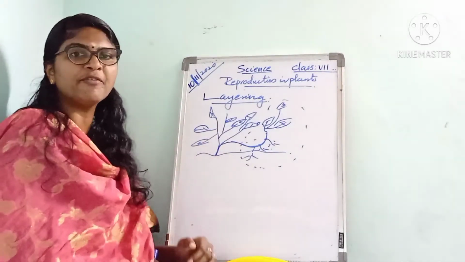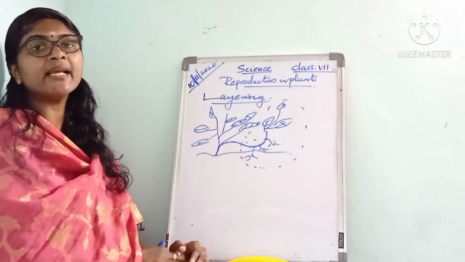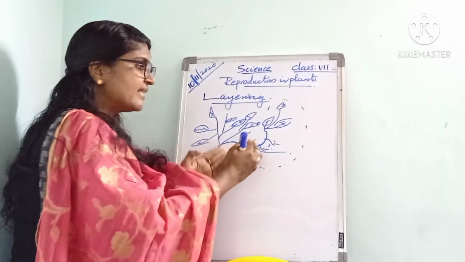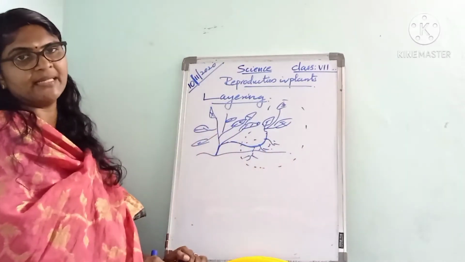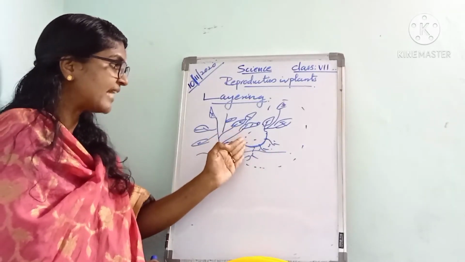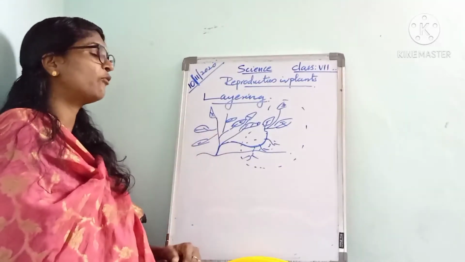Then after a few weeks, new roots develop, and the plant is separated from the mother plant. That is the method of layering.